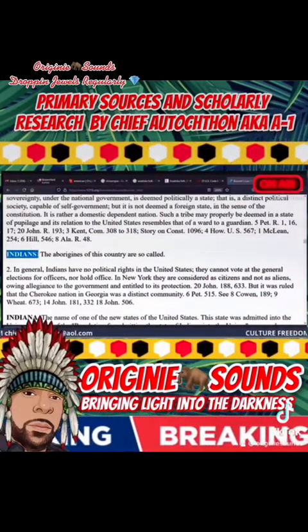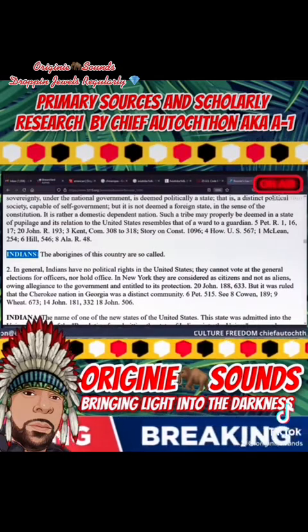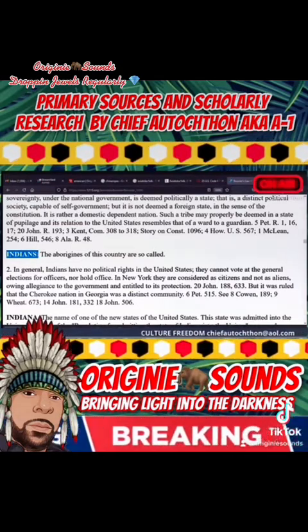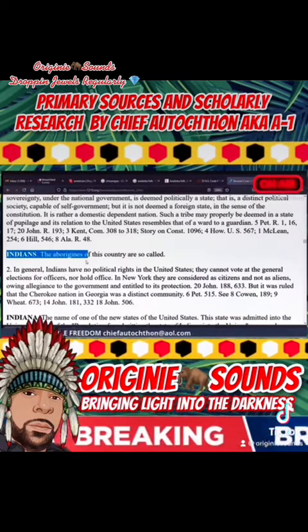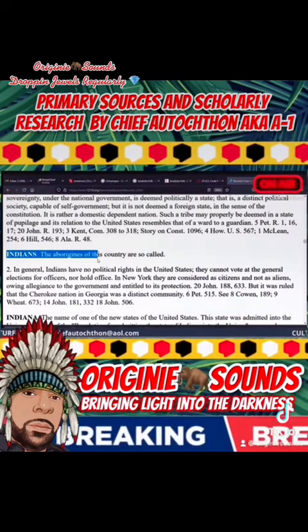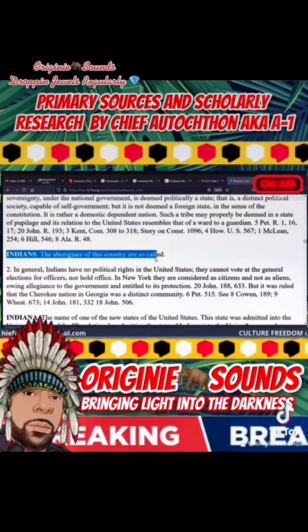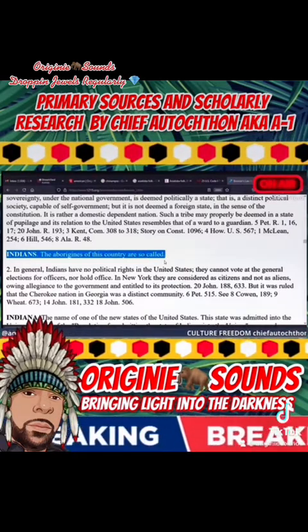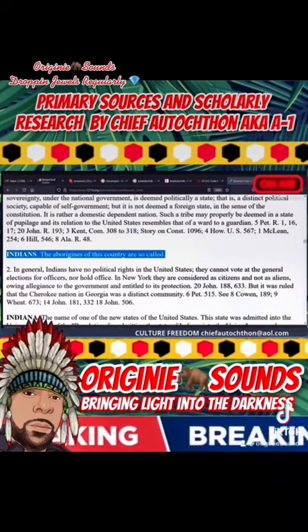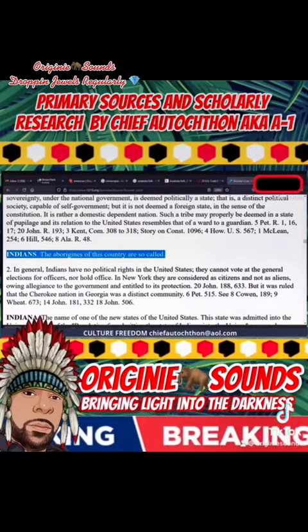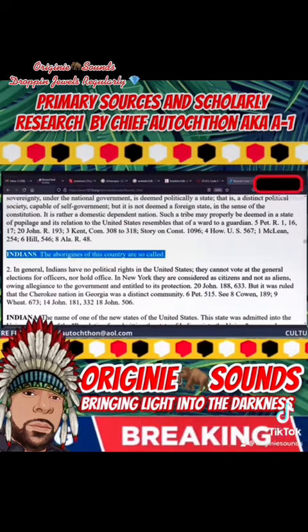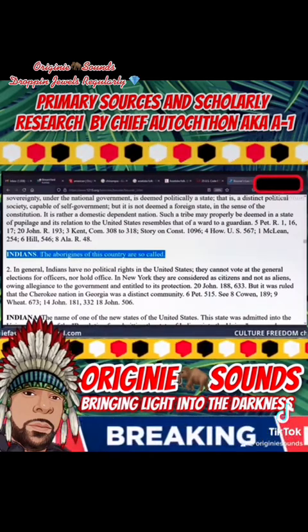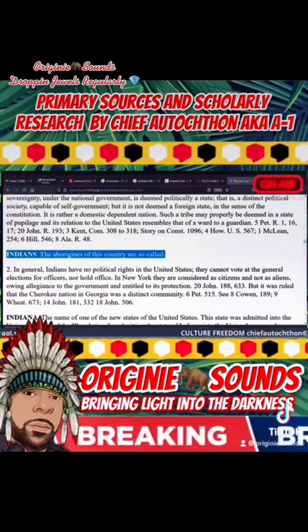Primary definition, which doesn't have anything to do with number 2 and number 3, because they're three different ones. The primary definition is us, the Aborigines of this land, the so-called Indians. We like to call ourselves Onkwe, or original beings. But you can call yourself the Aboriginal Americans, the original Americans, and so on and so forth, just to clarify